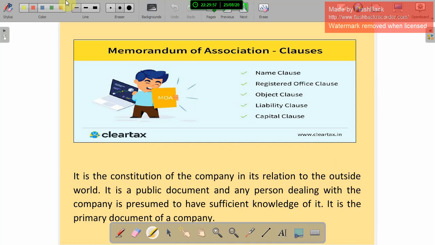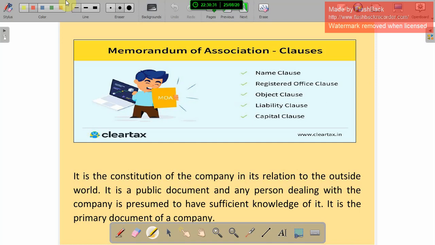And it is the constitution of the company. So constitution means சட்டதிட்டங்கள். It is a relation to the outside world. It is a public document and any person dealing with the company is presumed to have sufficient knowledge of it. So any outsider who wants to deal with the particular company can get such details from the memorandum of association. So it is a primary document of the company.